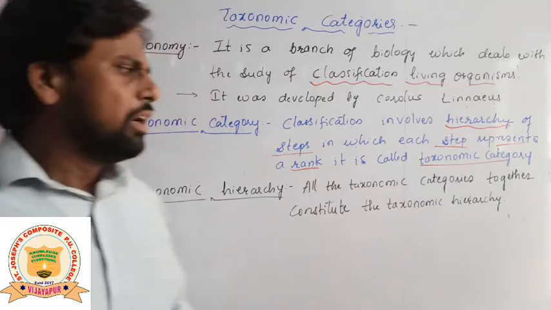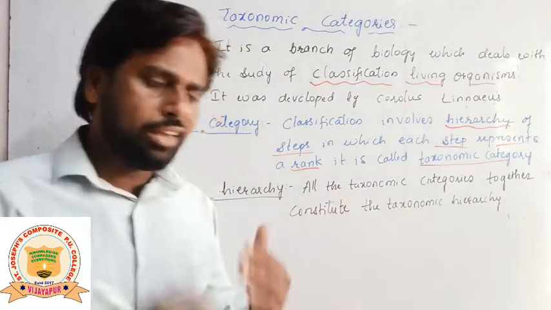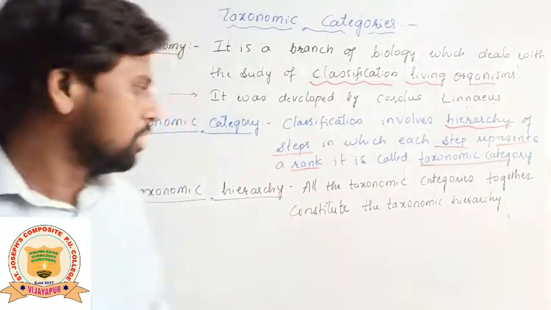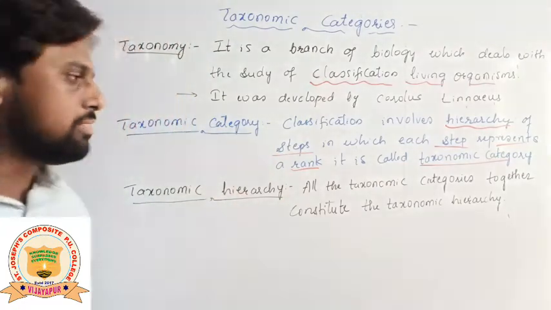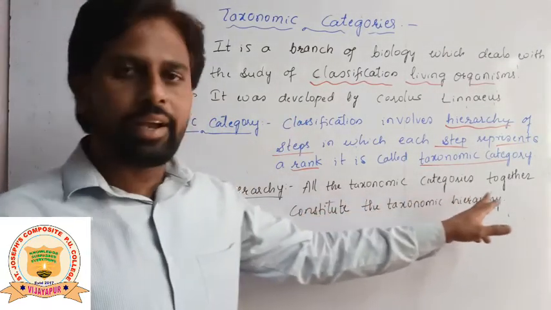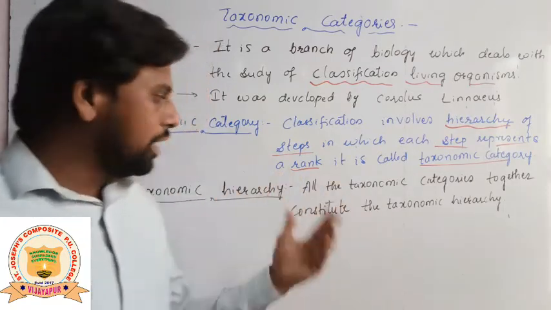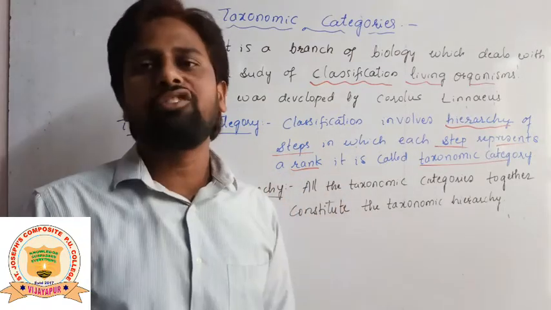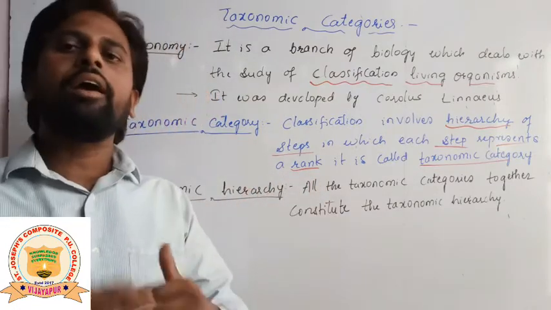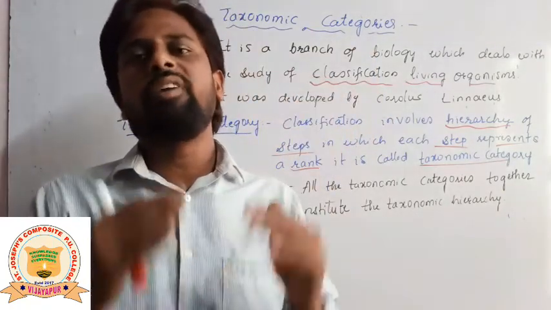Let us discuss the meaning of taxonomic hierarchy. It is the systematic grouping of organisms. All the taxonomic categories together constitute the taxonomic hierarchy, arranged in a proper systematic order.